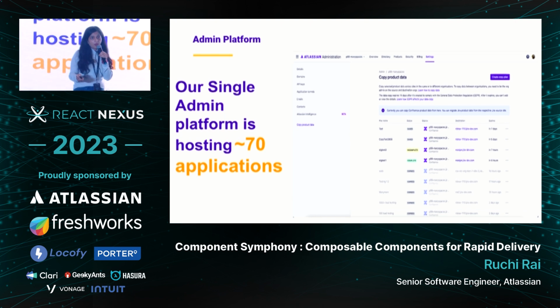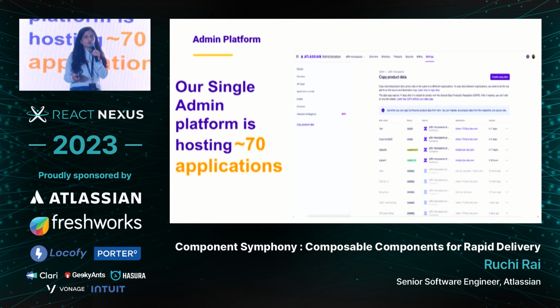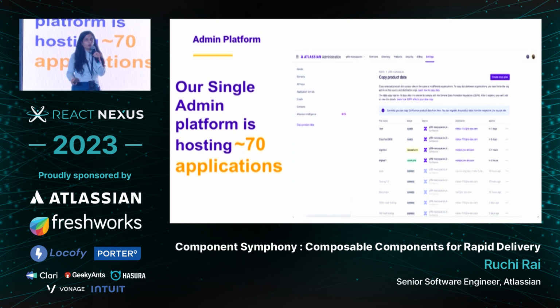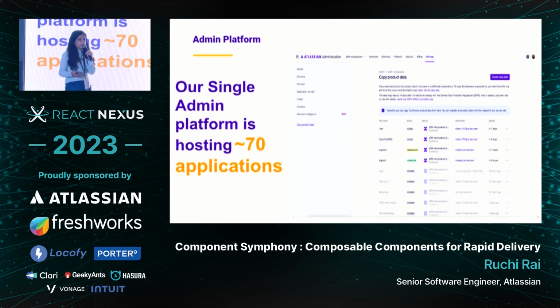Let's say, as an admin, I want to take backup and restore of the humongous data from my source to the destination cloud. You can use backup and restore applications. As such, we have developed a lot of applications in our admin platform. Admin platform is not the only platform at Atlassian. We have UI platform of Jira, Confluence, Bitbucket, and Trello.